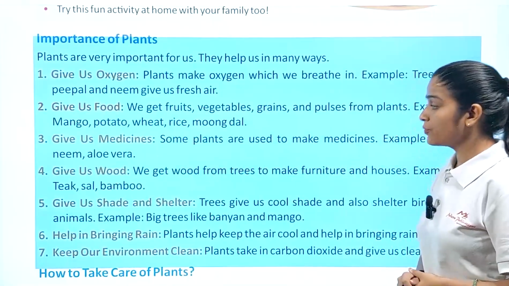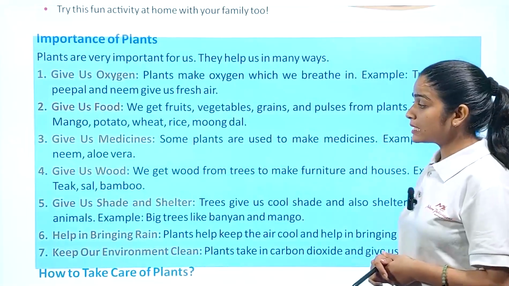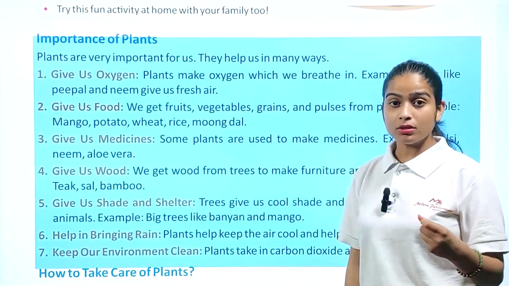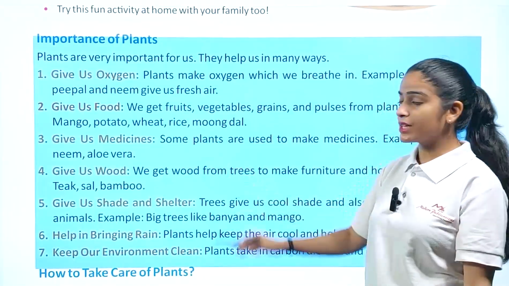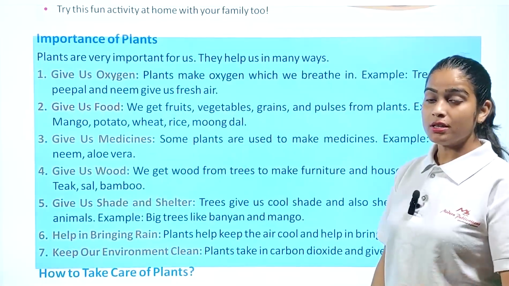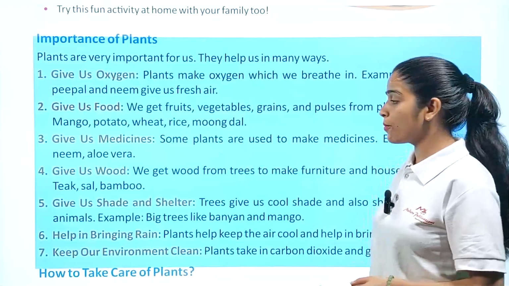Give us wood. We get wood from trees to make furniture and houses. Example, teak, sal and bamboo. Without plants, we don't have wood, because the trunk part of the big trees plays a very important role, which is the reason we have furniture in our home or school.